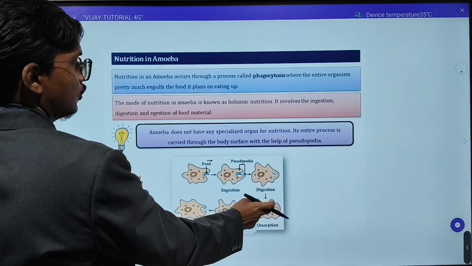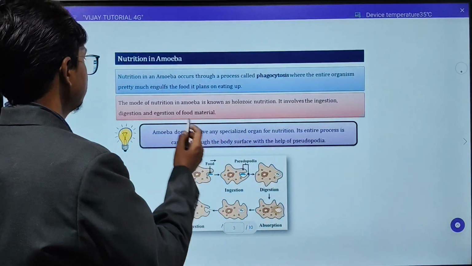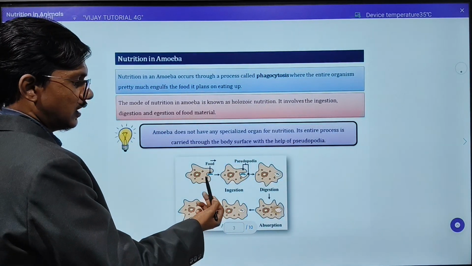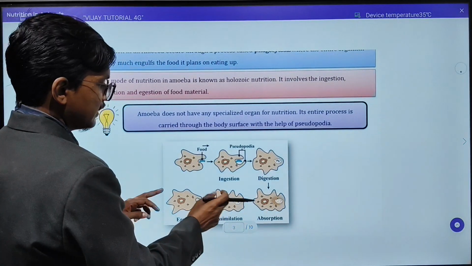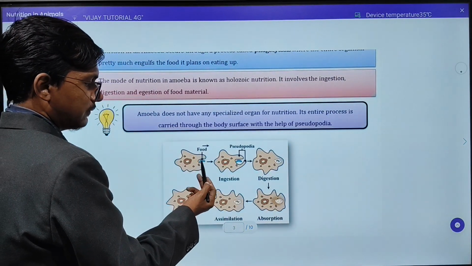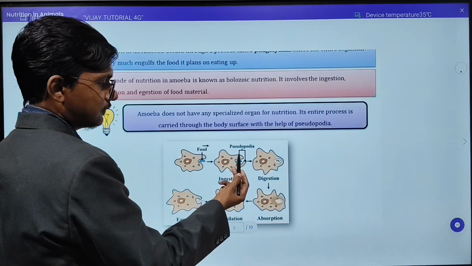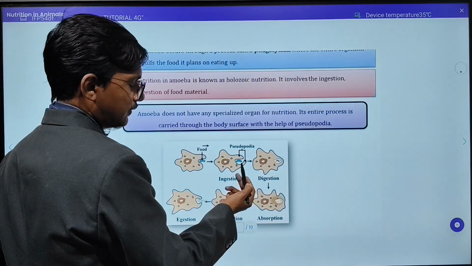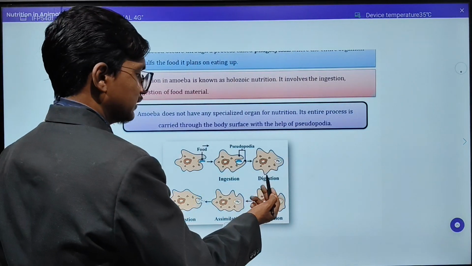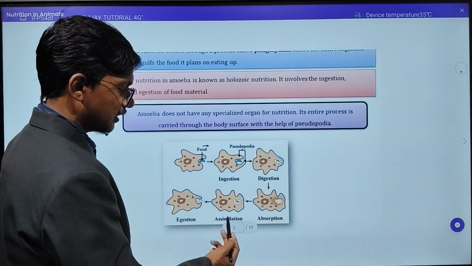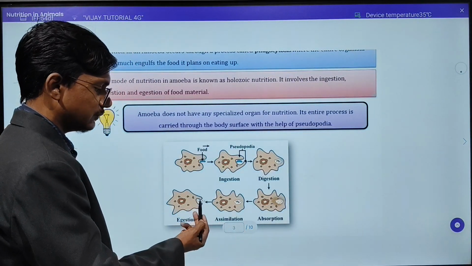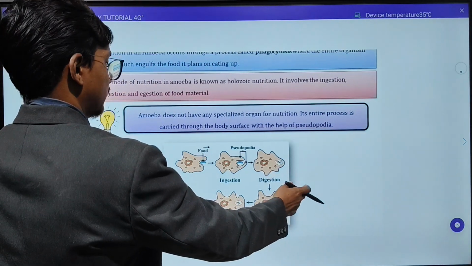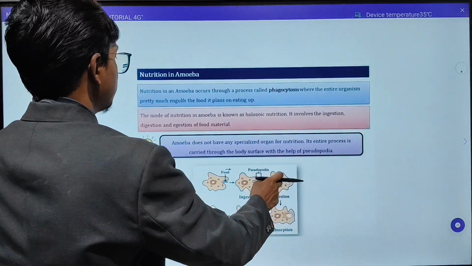And the same process, that holozoic nutrition that we have seen, will be there in the amoeba. Amoeba will do the same exact process. You can see here in this diagram, in this figure, this is your amoeba. Food will come near to the amoeba. They will form the pseudopodia. Then the first process, ingestion, takes place. Then the food will be inside the body of amoeba. Then digestion will occur, absorption will occur, assimilation will occur, and finally egestion, means the waste material will be excreted out. This is the process of food intake by the amoeba.